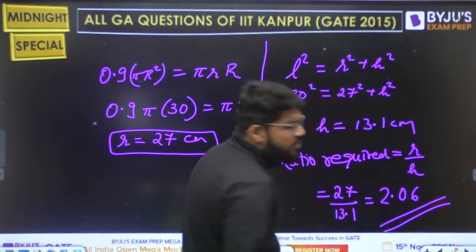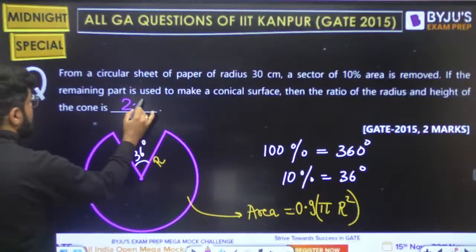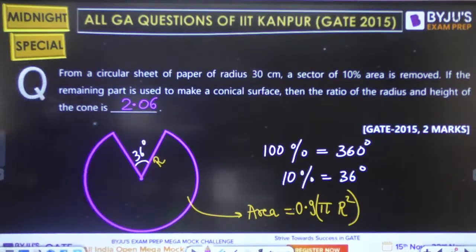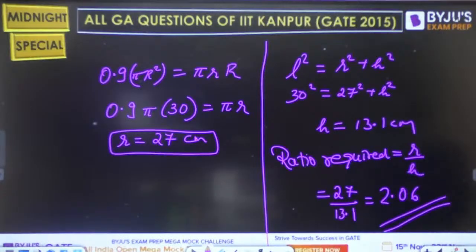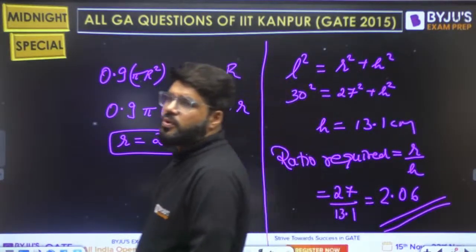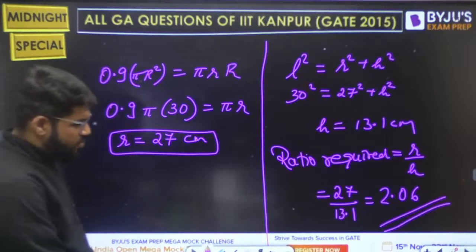Correct? 2.06. Fantastic. Progressing to the next question then.